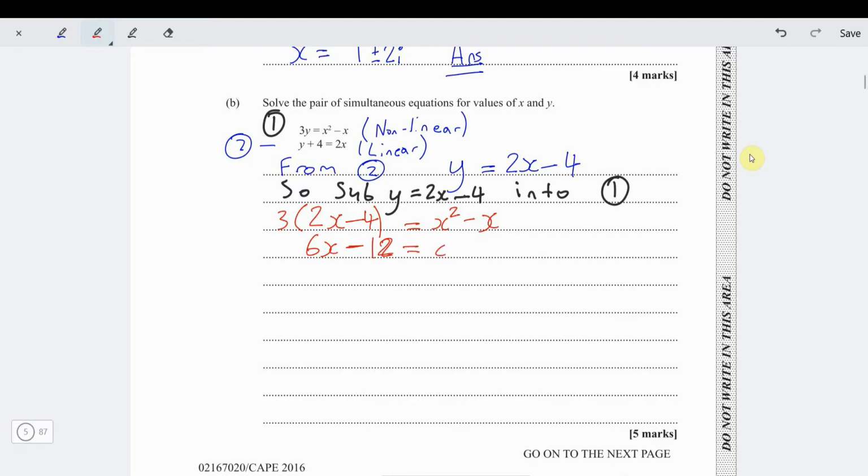That's equal to x squared minus x. So what we can do now is bring everything to one side because we realize we're getting a quadratic equation. So I will bring everything to the right side, so I have 0 over here. Bring 6x over here. We get x squared minus 6x from x is minus 7x. Then bring the minus 12 over here. This is now plus 12.